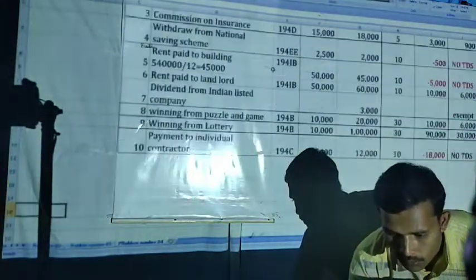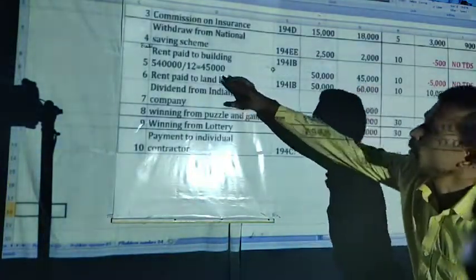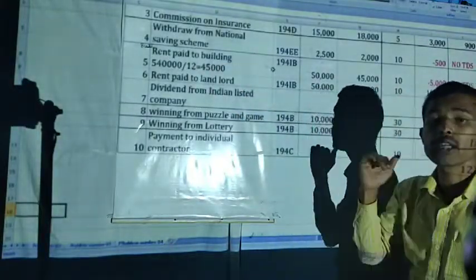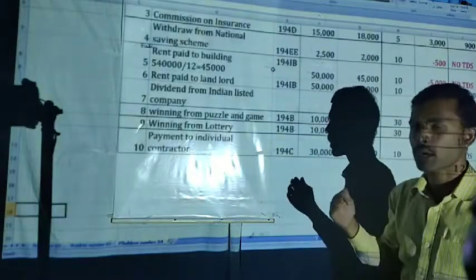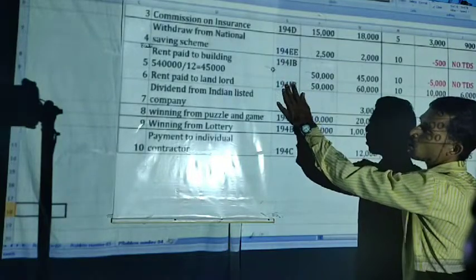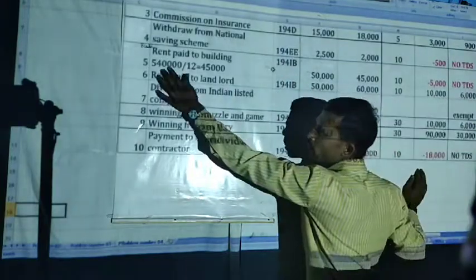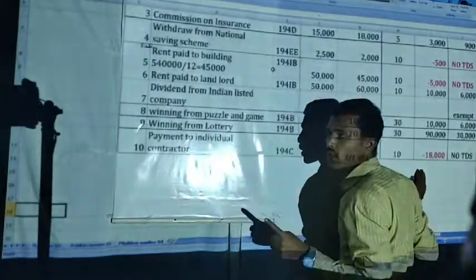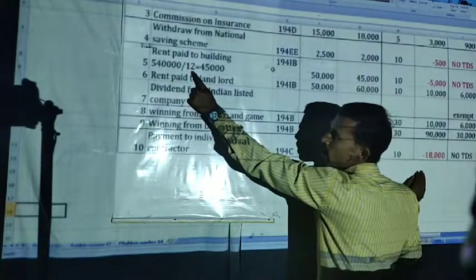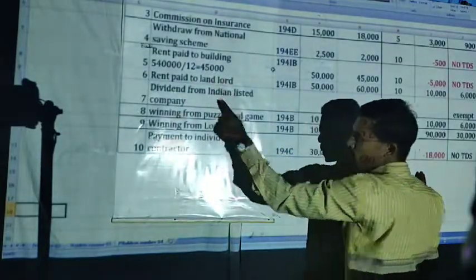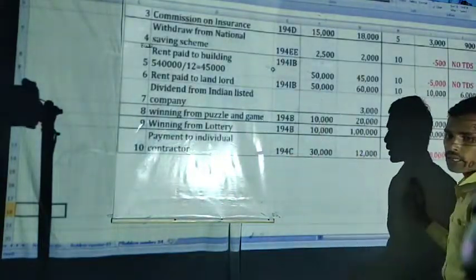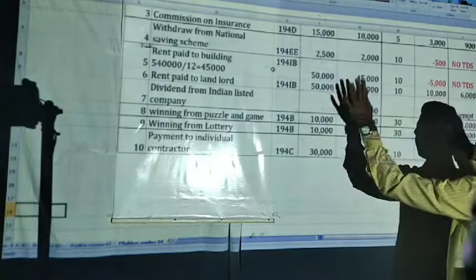Next one, rent paid to a building, paid to an individual. Amount is how much? Here they have given 5,40,000 for 1 year. Then we have to convert it for the month. How to convert: 5,40,000 divided by 12 months in a year, so for the month it will be 45,000. Threshold limit is up to 50,000. Hence no TDS because it is below 50,000.